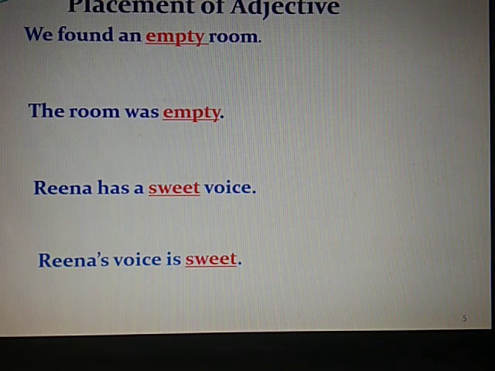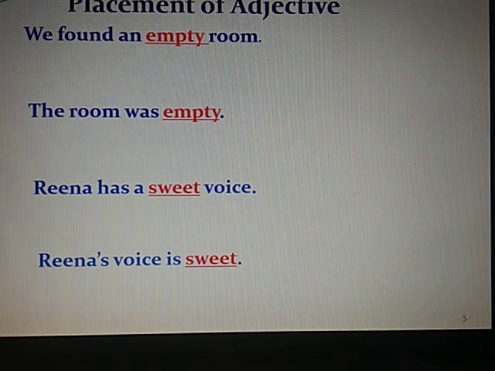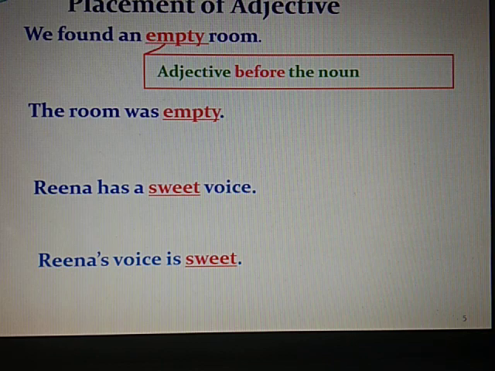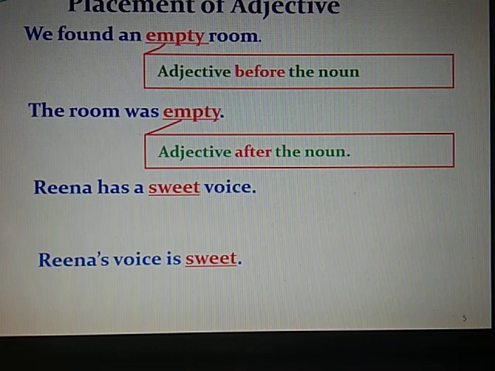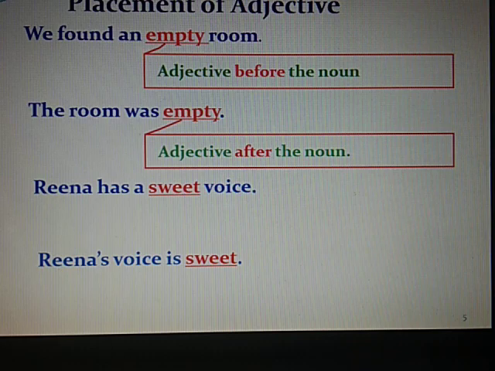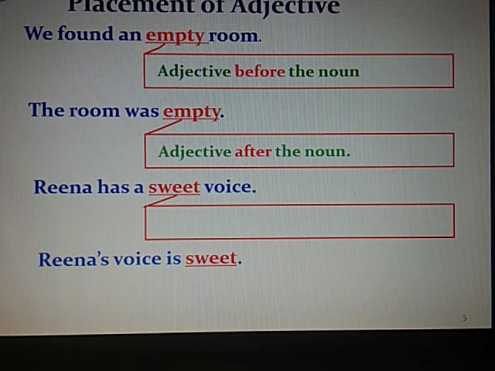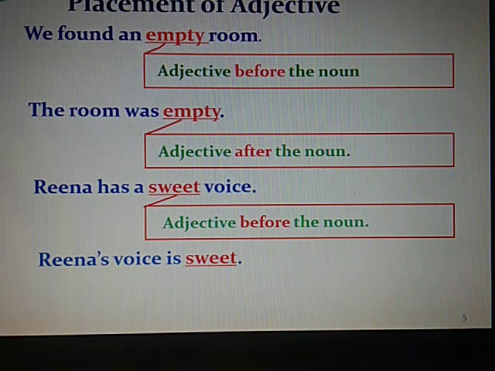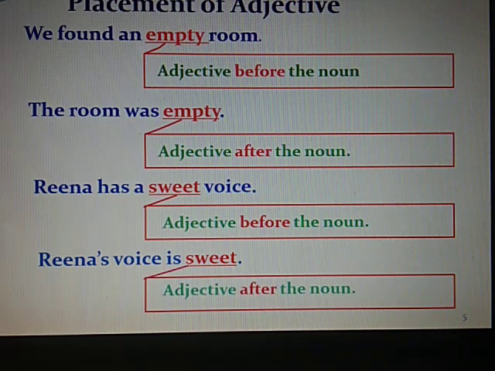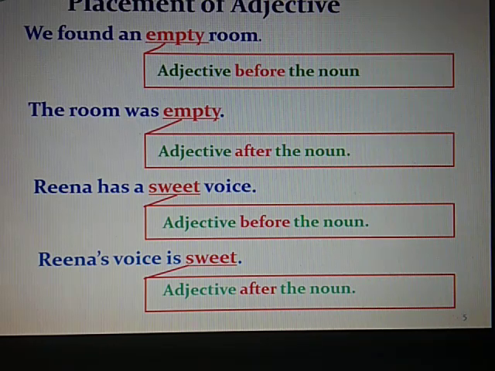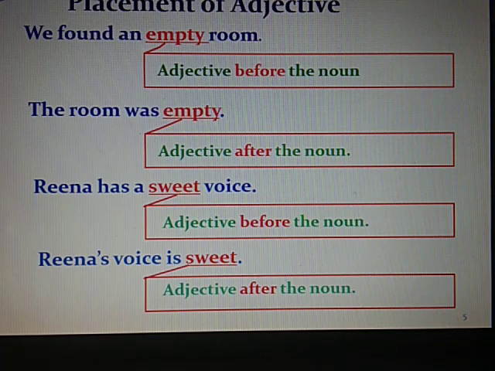Now, placement of adjectives. We found an empty room. Here the adjective empty has been placed before the noun room. The room was empty. Here the adjective empty comes after the noun room. Reena has a sweet voice. Now the adjective sweet has come before the noun voice. Reena's voice is sweet. Here the adjective has come after the noun voice. So sometimes adjectives are placed before the noun and sometimes they are placed after the noun.